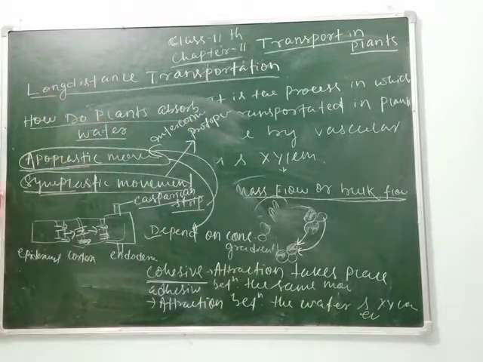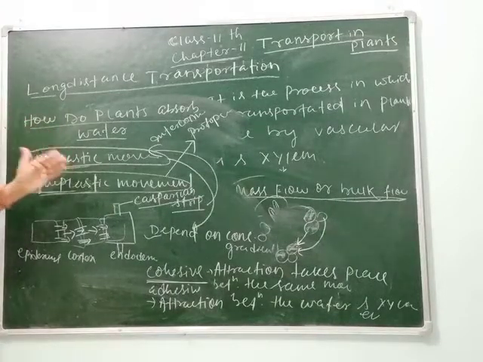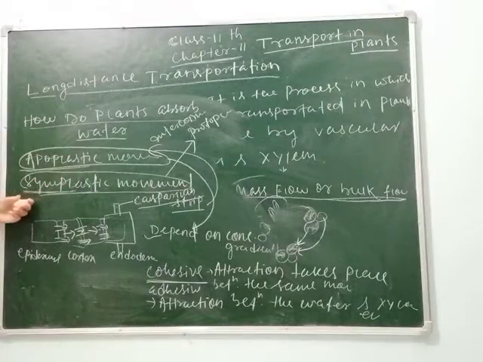As we know, the protoplasts are the living substance and they move inside the cell. So through this interconnected protoplast, symplastic movement occurs, and this is through cytoplasmic strands that extend through plasmodesmata. Clear?